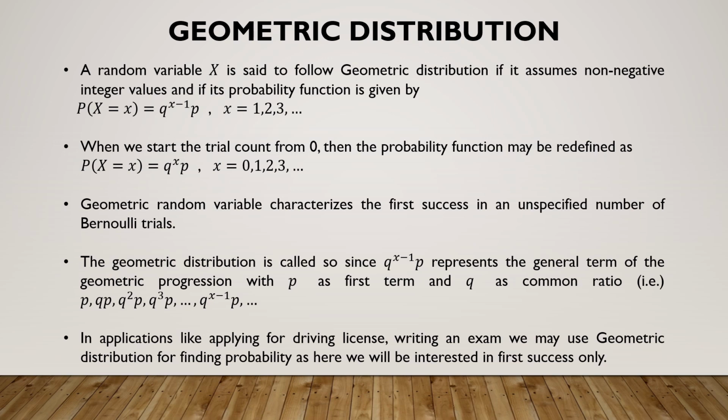Now, when can geometric random variable be used? In all those cases where one is looking for the first success. Typically, writing an examination can be geometric because we don't write after we pass the exam. When we attempt in the first try, if we pass, we don't write again. If we fail in the first attempt, we write the second time. When we pass, we don't write again. If we fail in 1 and 2 attempts, then we go for the third attempt. So we will keep writing the exam until we get the first success. That is geometric. And then the license test also is an example of a geometric random variable, because once we receive the license, we don't go for the license test again.